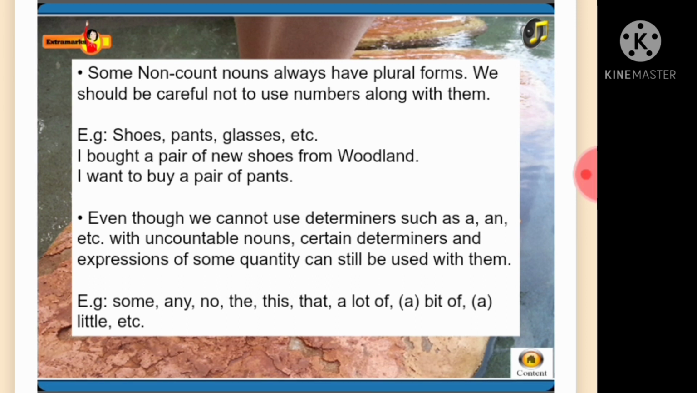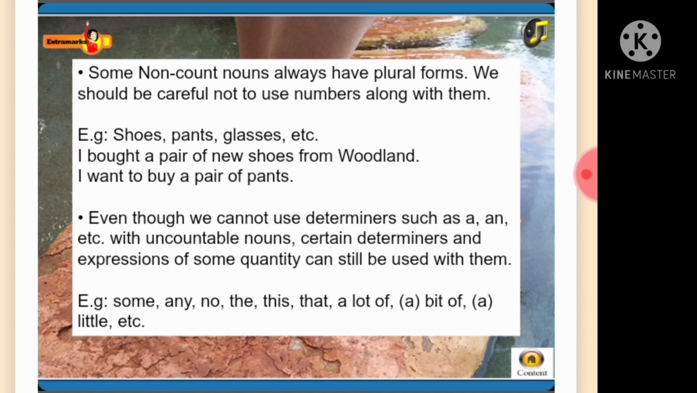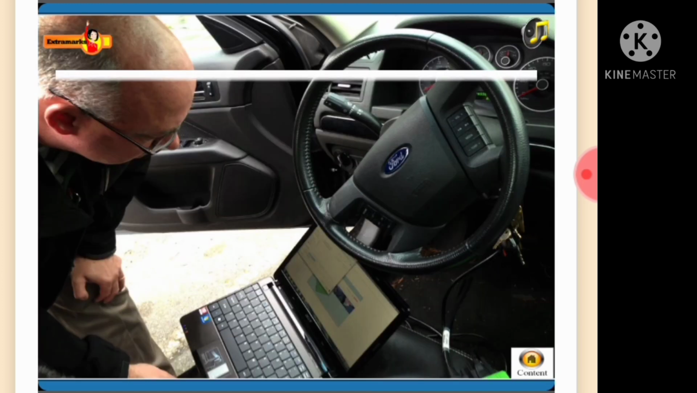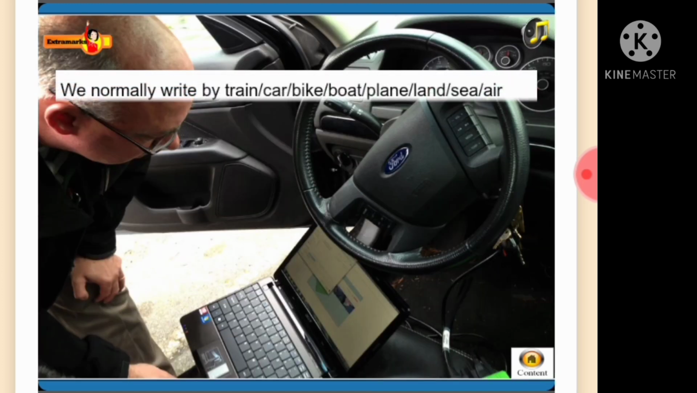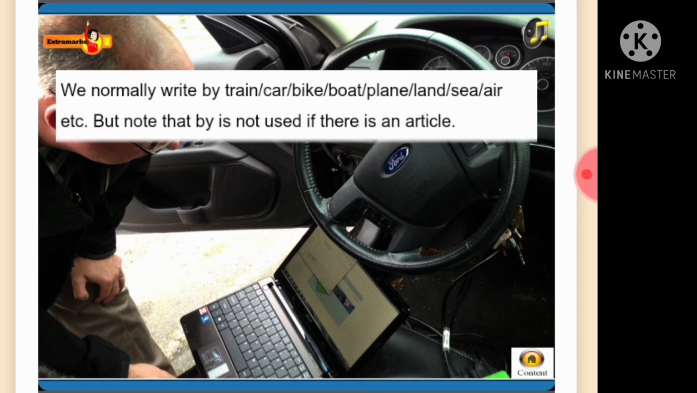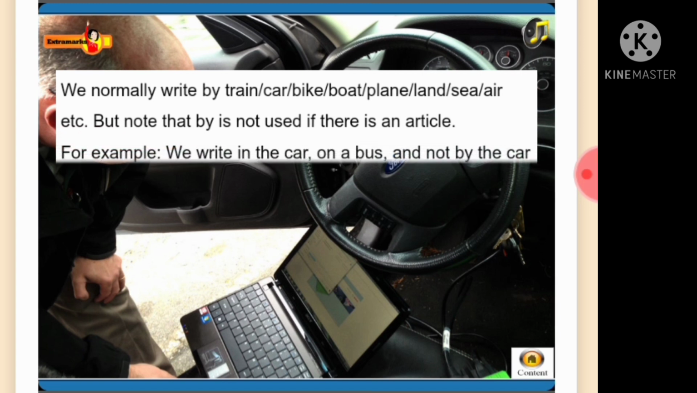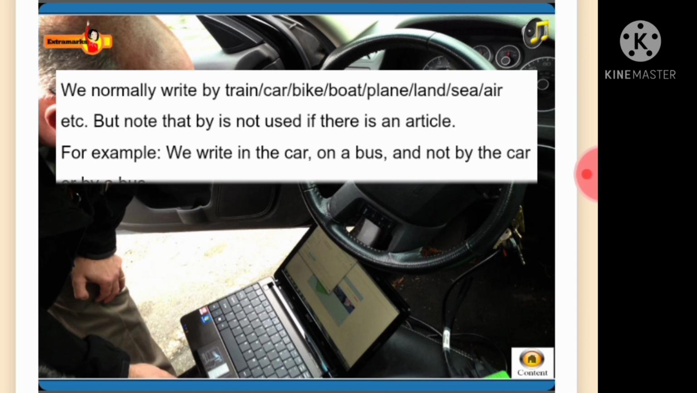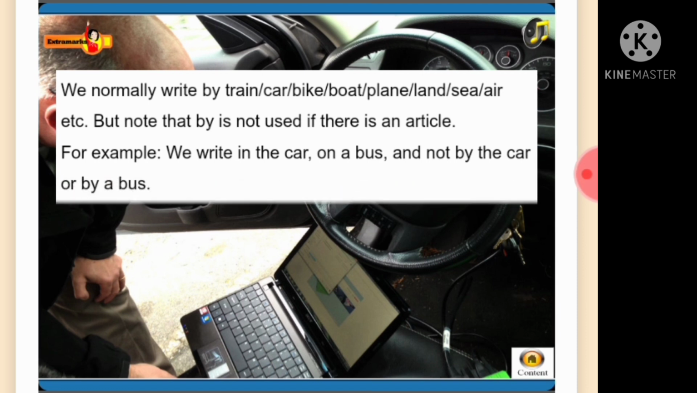Even though we cannot use determiners such as a, an, etc. with uncountable nouns, certain determiners and expressions of some quantity can still be used with them. Example, some, any, no, the, this, that, a lot of, a bit of, a little, etc. We normally write by train, car, bike, boat, plane, land, sea, air, etc. But note that by is not used if there is an article. For example, we ride in the car, on a bus, and not by the car or by a bus.